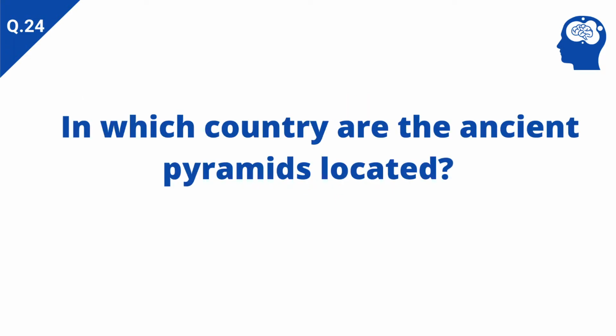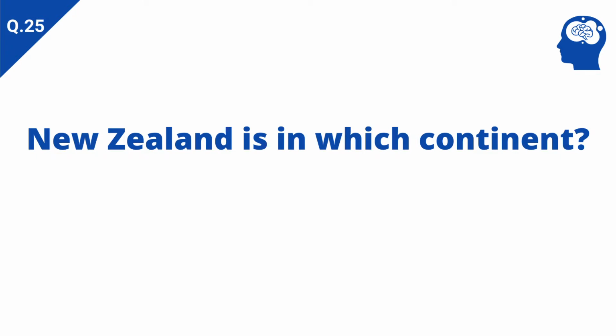In which country are the ancient pyramids located? Answer: Egypt. New Zealand is in which continent? Answer: Australia.